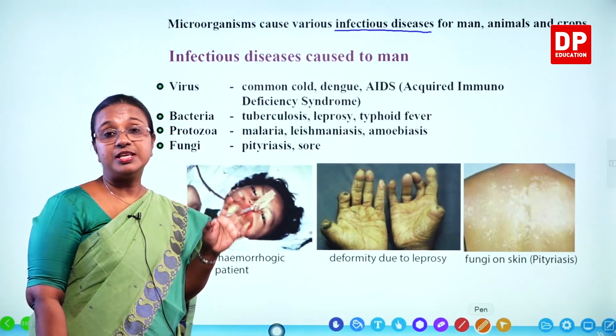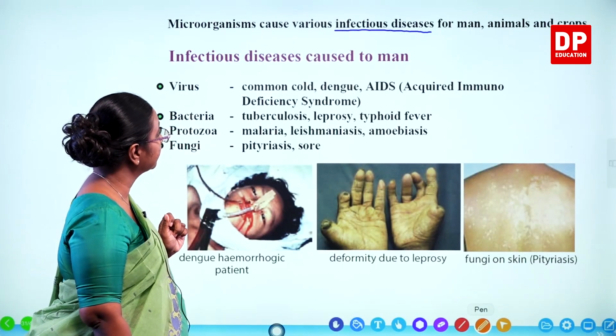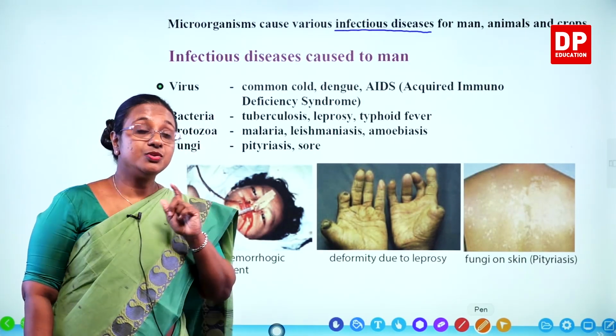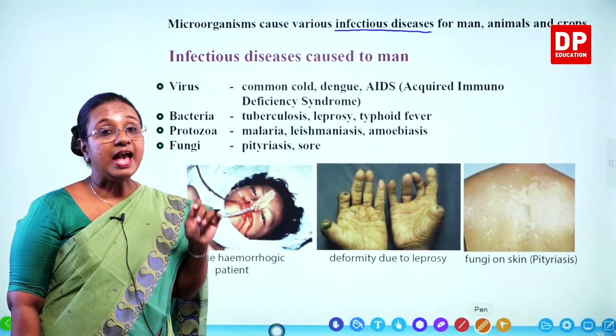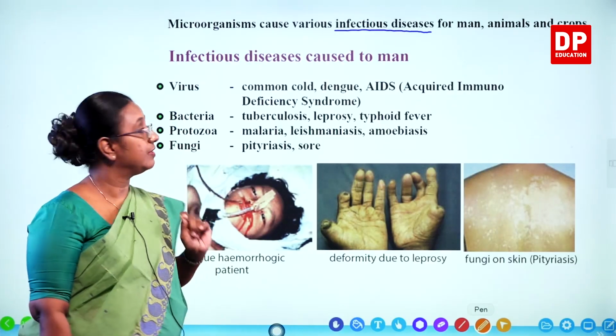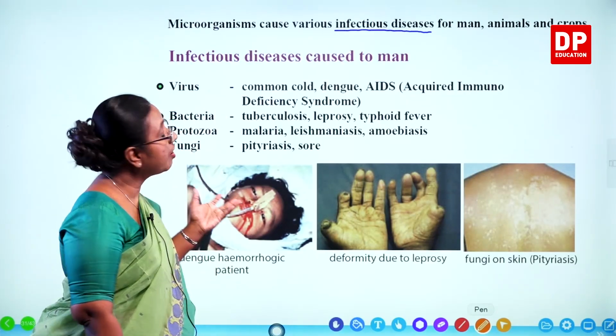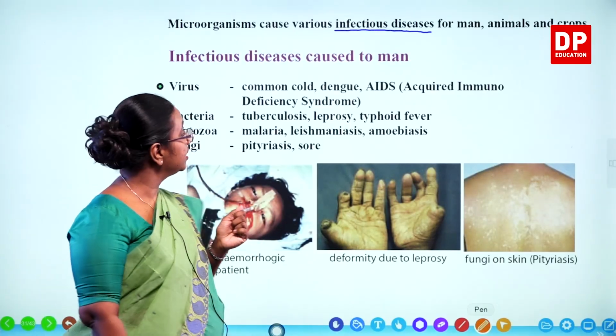You need to know these examples. If we take the first one, virus. Virus, you know, is visible only through electron microscope, and it has non-living features and living features. It causes common cold, the normal cold we get. That's why we call it common cold.